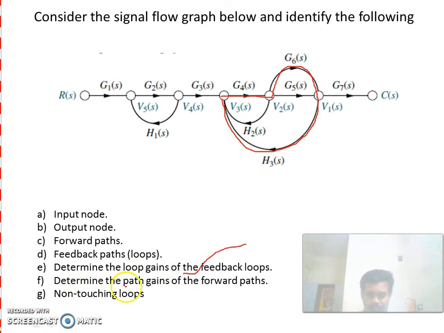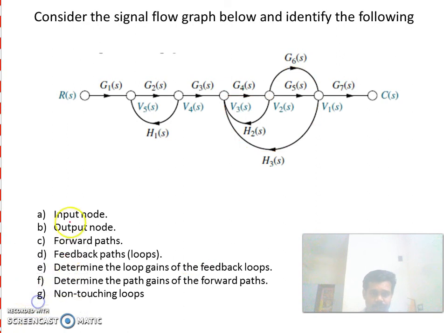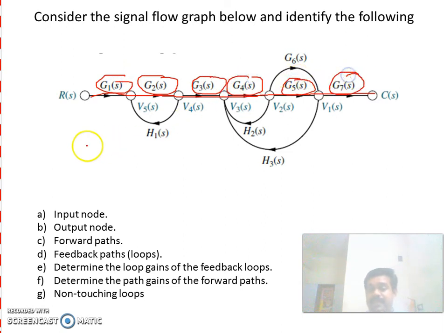Next one, determine the path gains of forward paths. Okay. So first, this is the first forward path. Okay. So its gain is G1 into G2 into G3 into G4 into G5 into G7. This is the path gain of the first forward path.